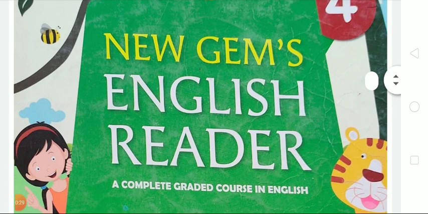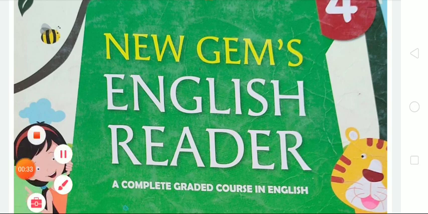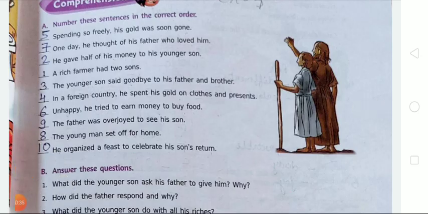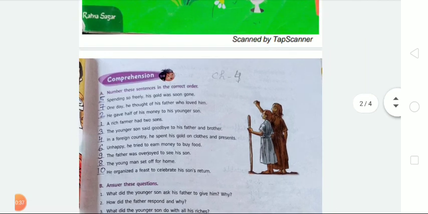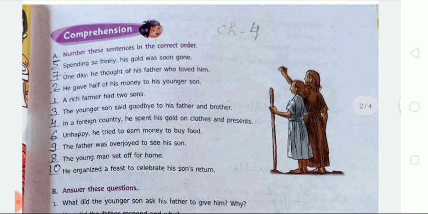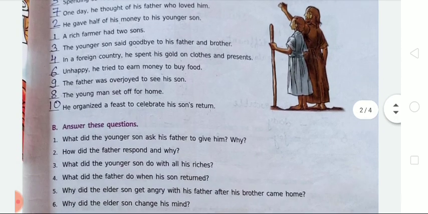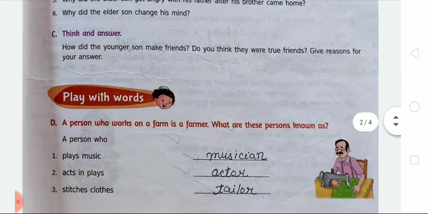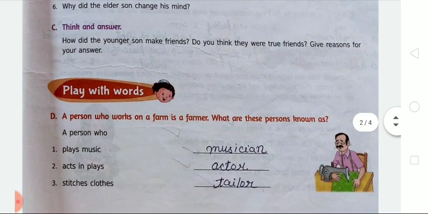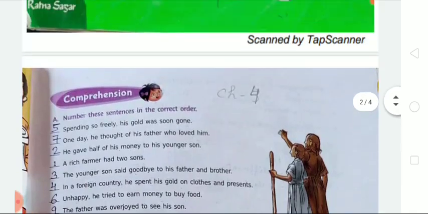So first of all, you all take out your New Gems English Reader book and open page number 37. Dear students, I have already explained this story to you and its exercises. So let's start the next exercise, that is exercise D. In today's video, I'm going to explain exercise D. But before starting exercise D, one more time I'm going to repeat these exercises to you.